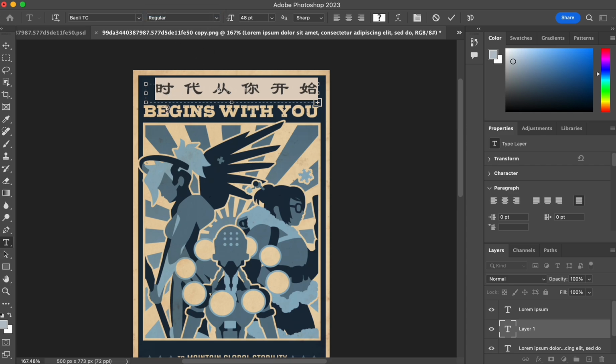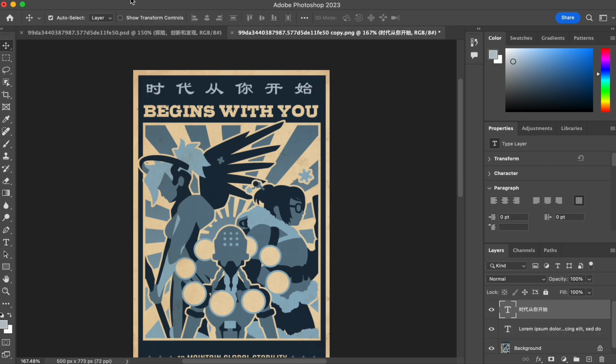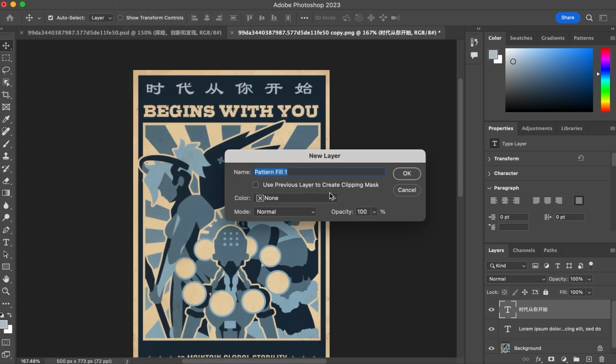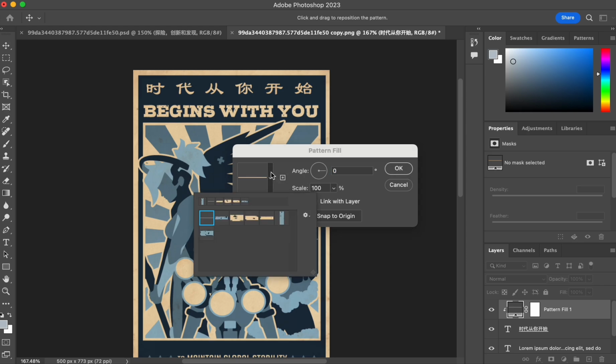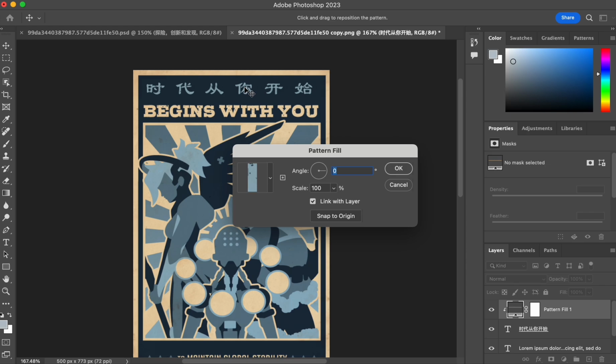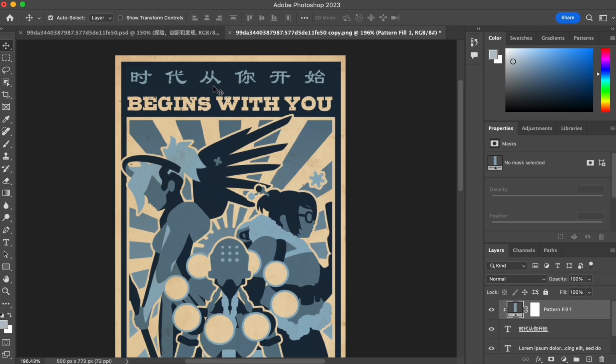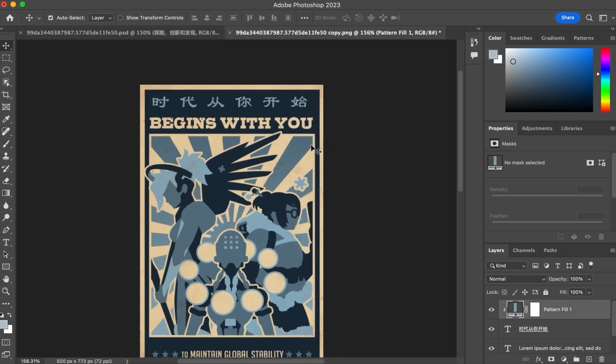and then use the pattern that we created before. We choose the pattern, we click OK, and then we can just choose the pattern that we created before, this blue one with dots, and we just click OK, and that's how we add pattern to our fonts. And also we use the same method with begins with you.